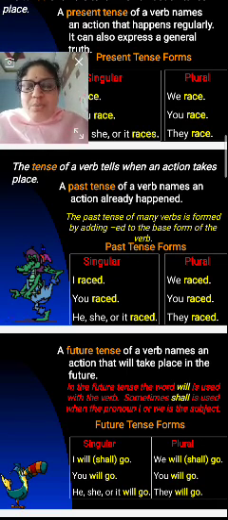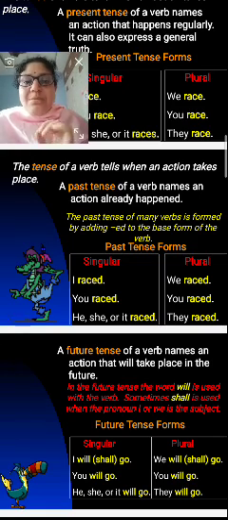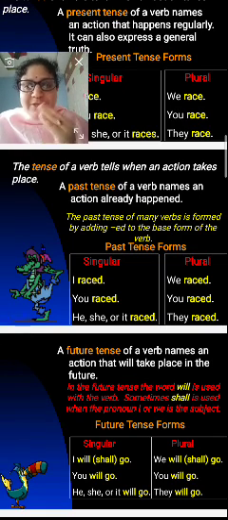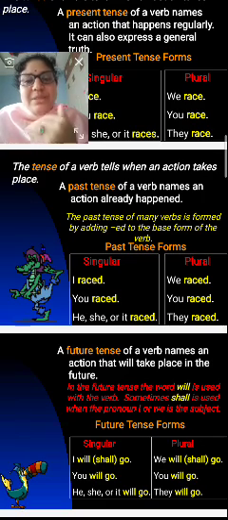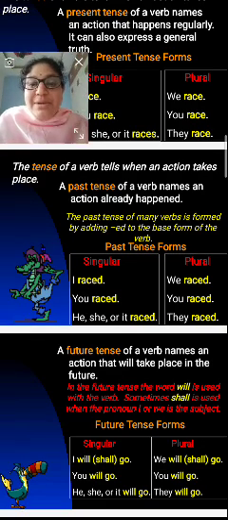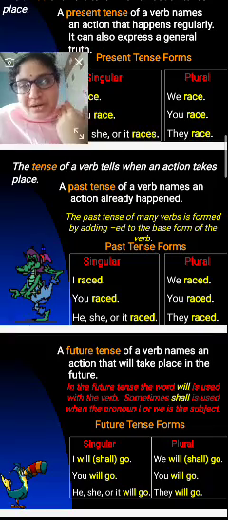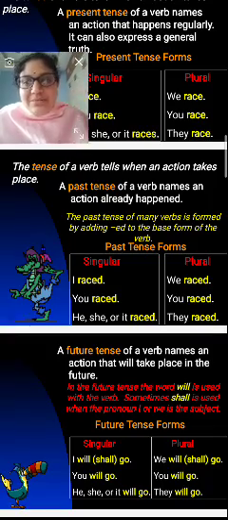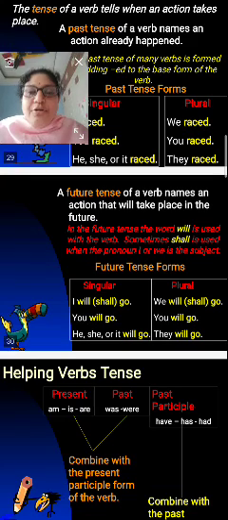So you have to remember the important point that in the past tense, adding ed is compulsory. To the base form of the verb we have to add ed because it is a past tense, because it is a completed action. The action has already happened or is already completed. So that comes under the past tense. Next one is the future tense.